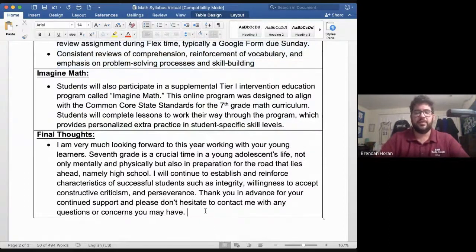And just some final thoughts here. I am very much looking forward to this year working with your young learners. 7th grade is a crucial time in any young adolescent's life, not only mentally and physically, but also in preparation for everything that's going to come after. I will continue to establish and reinforce characteristics of successful students, such as integrity, a willingness to accept constructive criticism, and perseverance. Thank you in advance for your continued support, and please do not hesitate to contact me with any questions or concerns you may have.